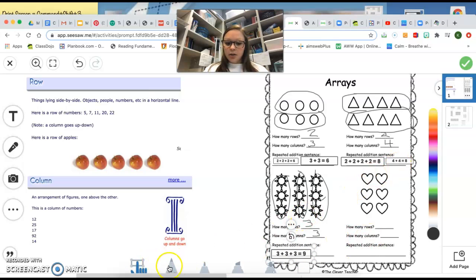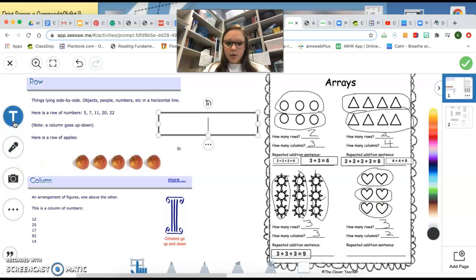And our hearts. How many rows? We have 1, 2, 3 rows, and 1, 2 columns. And now we can do our repeated addition sentence. Let's start with the rows. 2 plus 2 plus 2. 2 plus 2 plus 2 equals 2, 4, 6. We know that. Alright, so we can move that down to our answer.